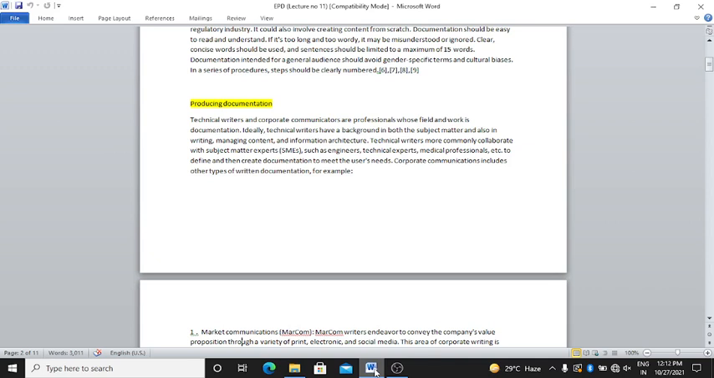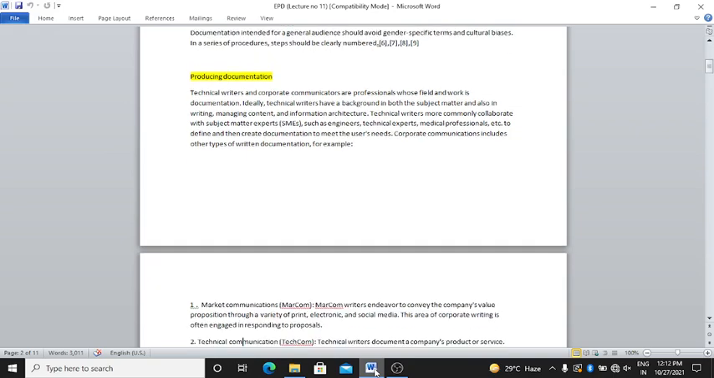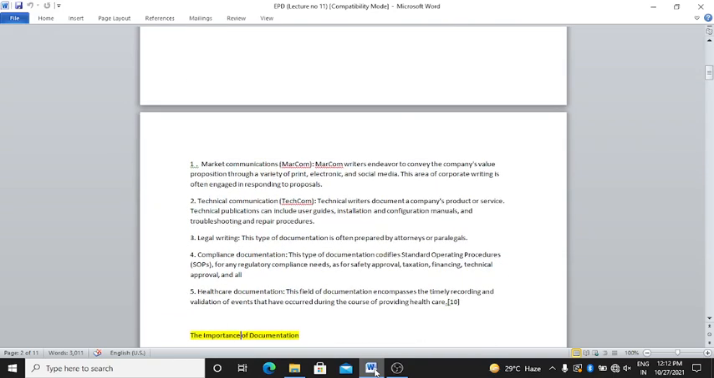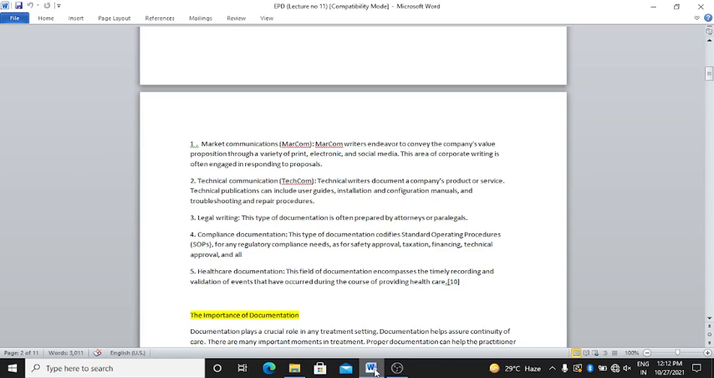Corporate communication includes other types of written documentation. Okay, the discussion so far is all about technical writers. Now we are going to talk about corporate communications, including other types of written documentation. Following are the examples for corporate communicators.